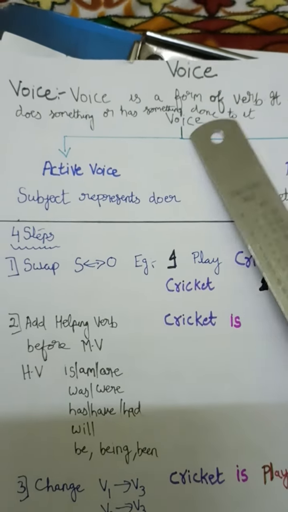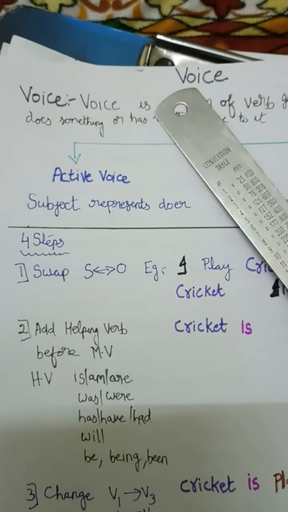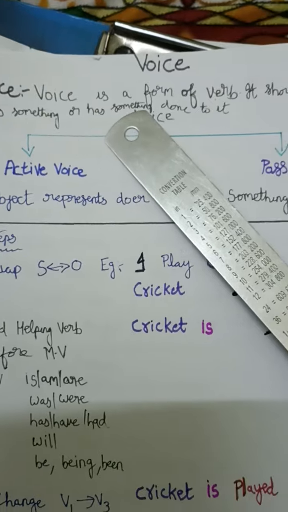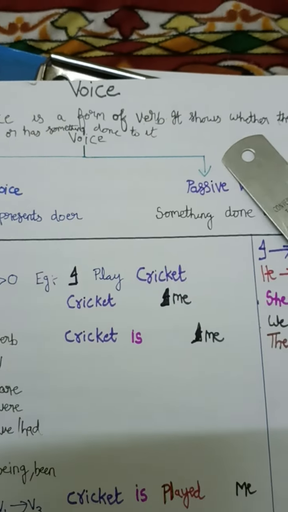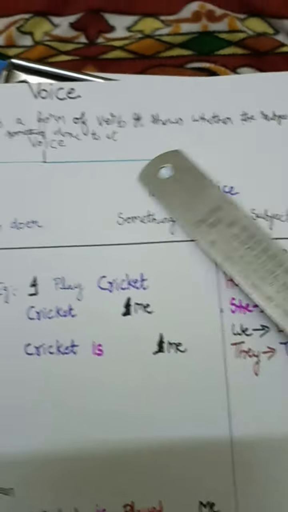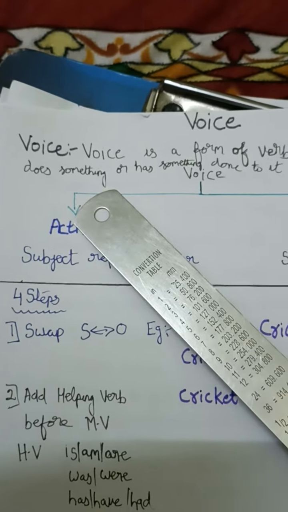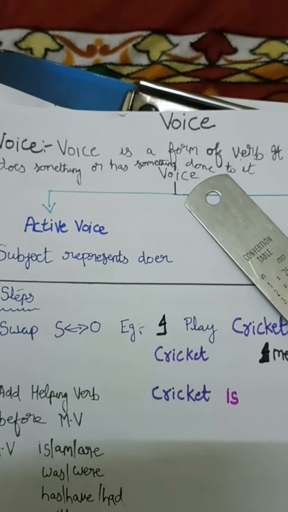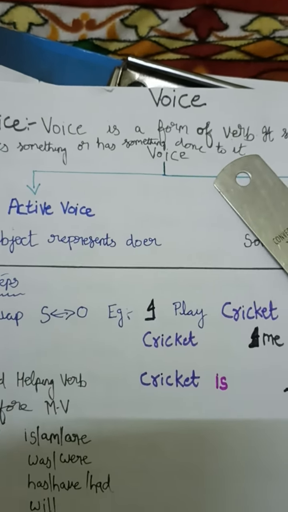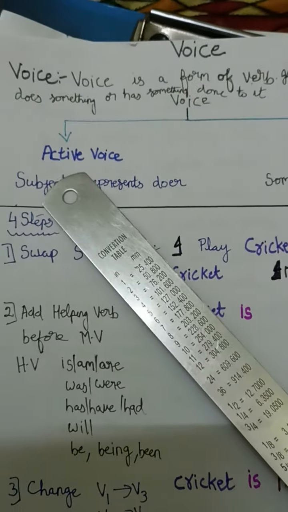Hi guys, today's topic is voice. Voice is a form of verb, we can say. It shows whether the subject does something or something is done to it. That means we have two types of voice.